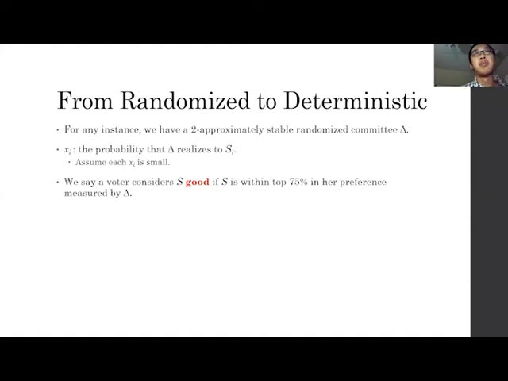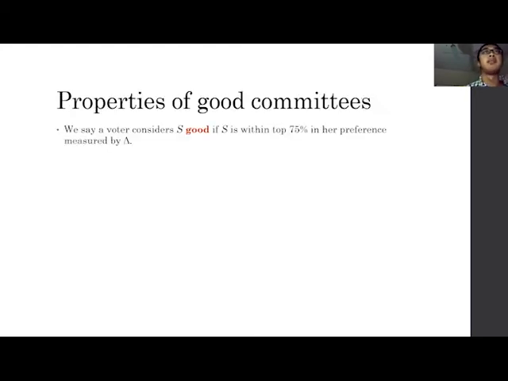We say that a voter considers S good if S is within the top 3 quarters in her preference profile, measured by this delta. That's the definition of good.